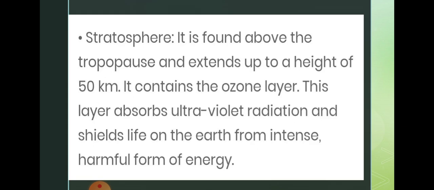The next layer is the stratosphere. It is found above the troposphere. The height is almost 50 km, and the important thing in this stratosphere is that we can see the ozone layer. This layer absorbs the ultraviolet rays and shields life on the earth from this intense, harmful form of energy. It is the umbrella of the earth, we can say, because it protects us from the ultraviolet rays coming from the sun.